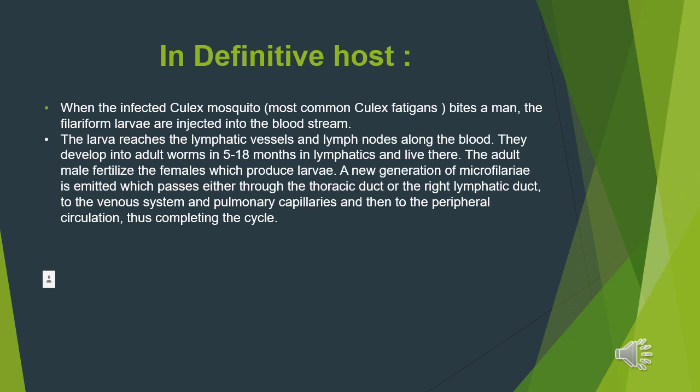In the definitive host, when the mosquito bites the man, it leaves the filaria worm on the moist skin of man. The larva creeps out of the labium onto the human skin and penetrates into the skin and finally comes to settle down in the lymphatics of the man. Here it grows and becomes sexually mature within a period of around 5 to 18 months. Mature male and female worms fertilize in the lymph glands of man, where they usually live till the